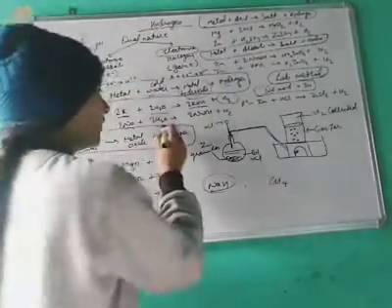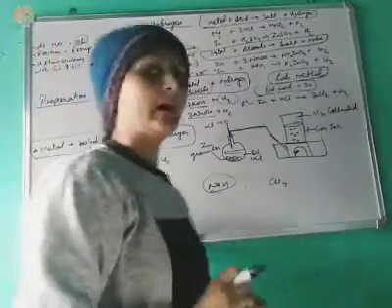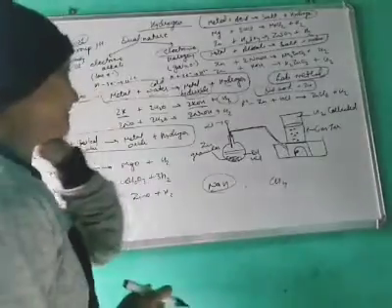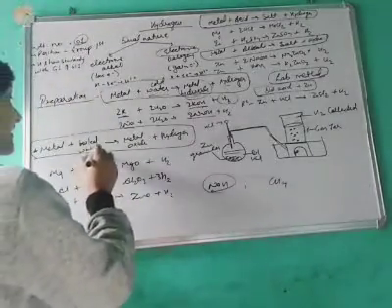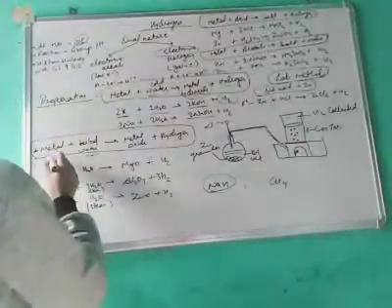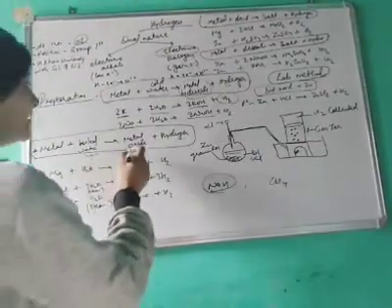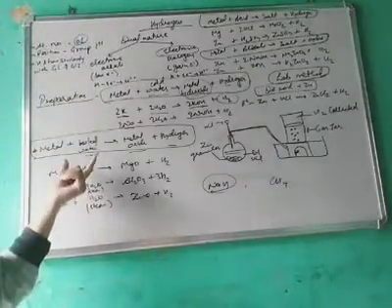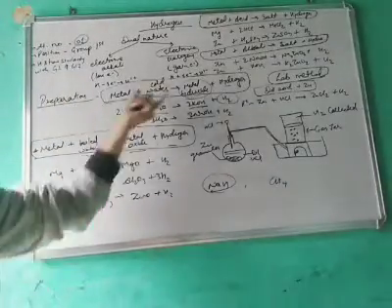If it will react with water, it will form sodium hydroxide. Okay, sodium hydroxide and H2 gas will be evolved. Next there is, if we will treat metal with boiled water, so metal plus boiled water will give metal oxide and hydrogen. Okay, why boiled? What is the difference between these two things?